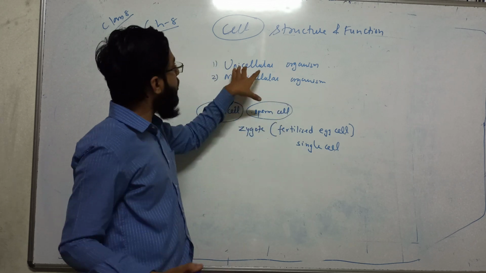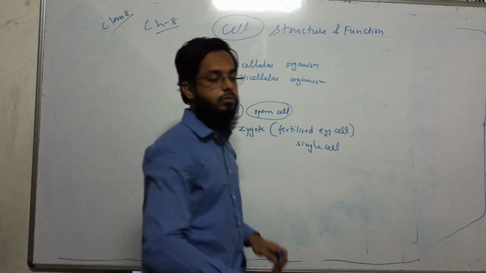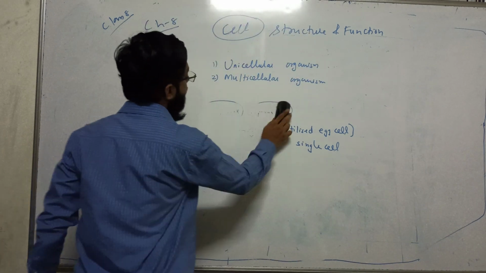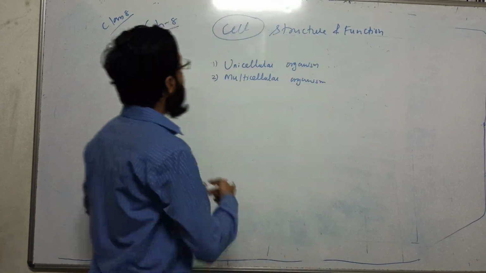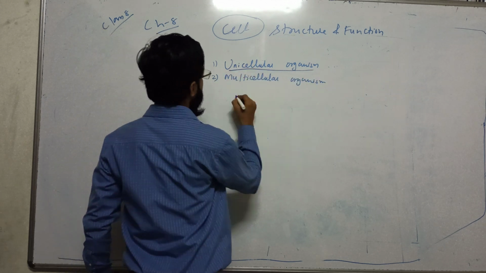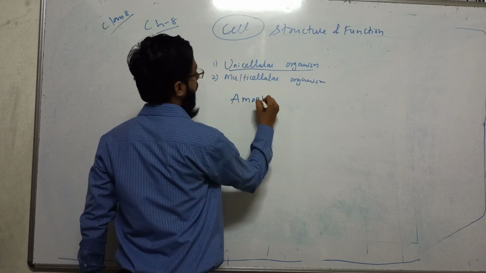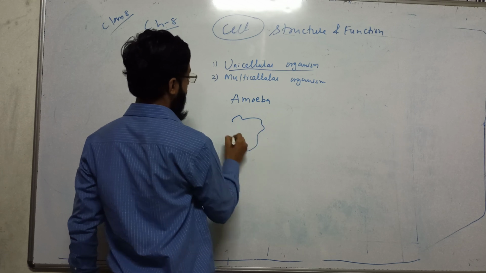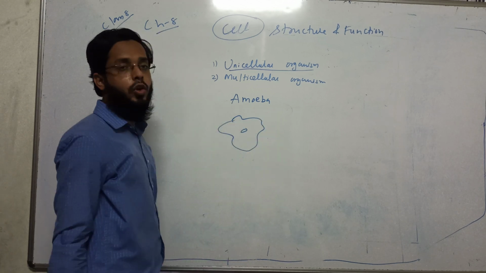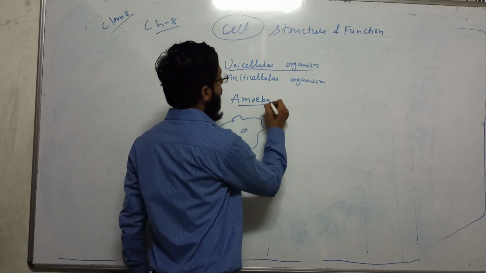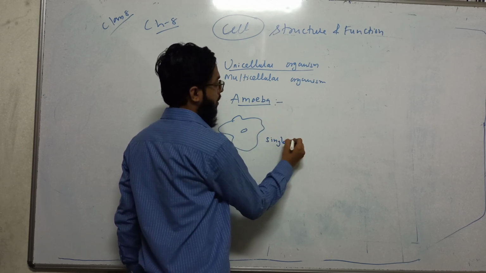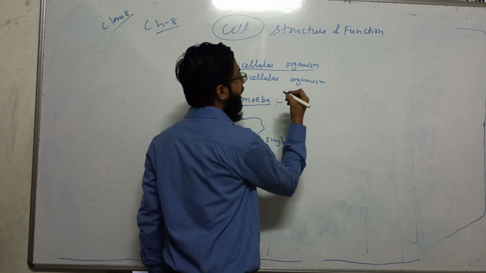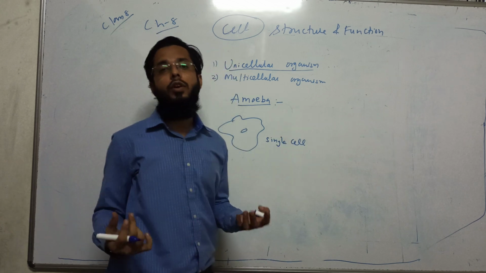Now let us understand what a unicellular organism is. They are unicellular organisms, for example amoeba. Amoeba's shape is irregular. It does not have any fixed shape. Even though it is a single cell, this single cell performs every function like multicellular organisms.